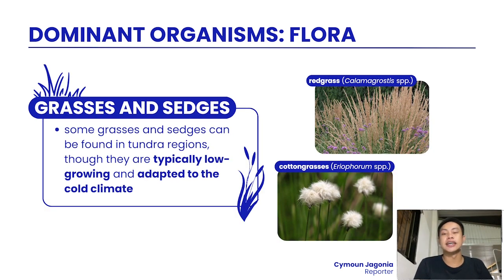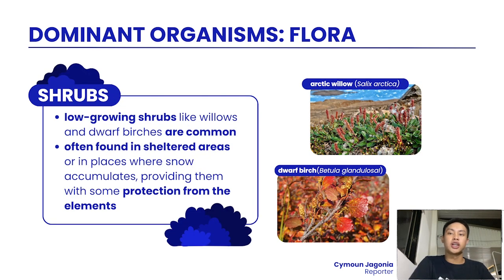For the grasses and sedges, some grasses and sedges can be found in Tundra regions, though they are typically low-growing and adapted to the cold climate. Examples of species are the red grass or the species of Calamagrostis, and the cotton grasses from the species of Eriophorum. For the shrubs, low-growing shrubs like willows and dwarf birches are common, and they are often found in sheltered areas or in places where snow accumulates, providing them with some protection from the elements. Some species that are dominant in this region are the Arctic willow and also the dwarf birch.